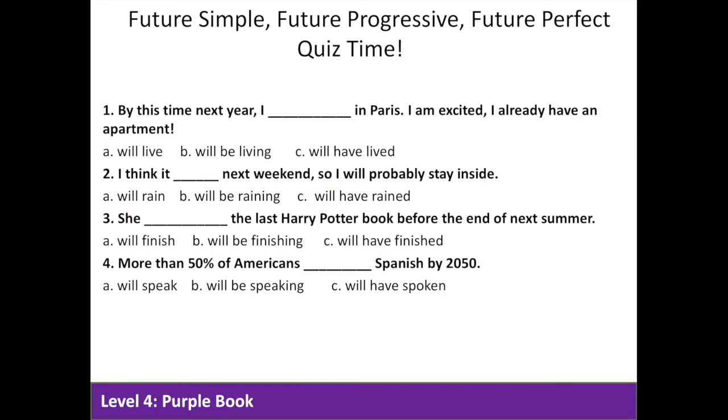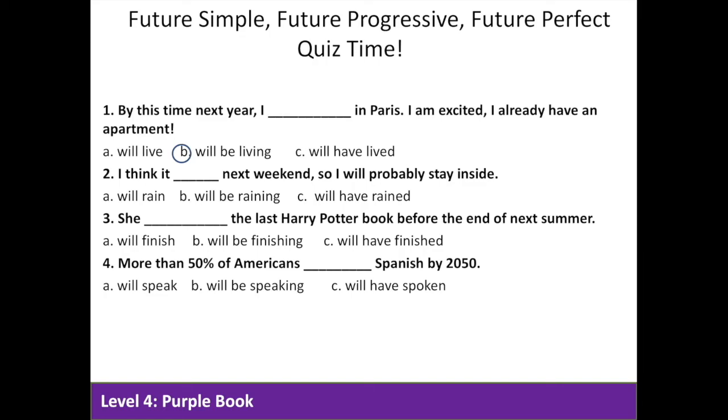Now, let's take another small practice quiz. Pause the video, answer the questions, and then hit play. Question 1. By this time next year, I blank in Paris. I'm excited. I already have an apartment. Here I'm talking about future plans that will continue for a long time, so B is the correct answer.